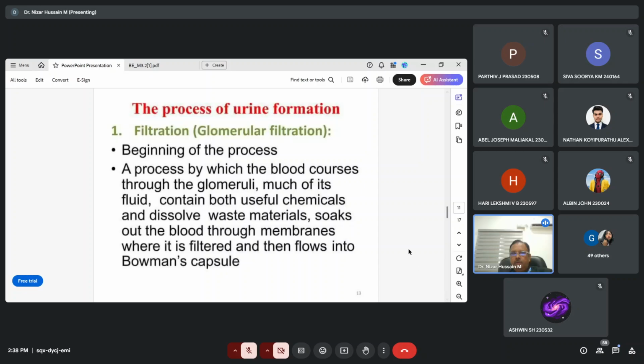In urine formation, the first is called filtration, the glomerular filtration. This is the beginning of the process, in which blood courses through the glomeruli, whose fluid contains both useful chemicals and dissolved waste materials. It soaks out of the blood through the membranes, where it is filtered, and then flows into the Bowman's capsule. This is where the filtration takes place.